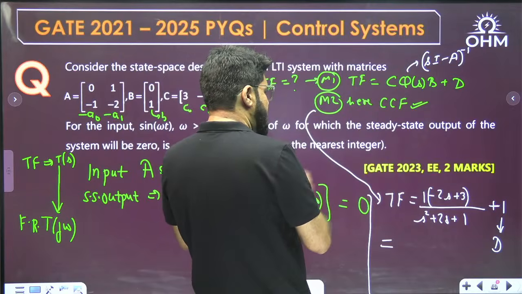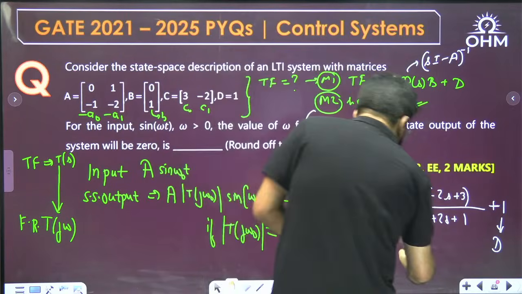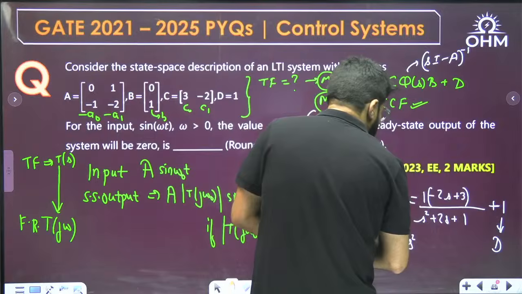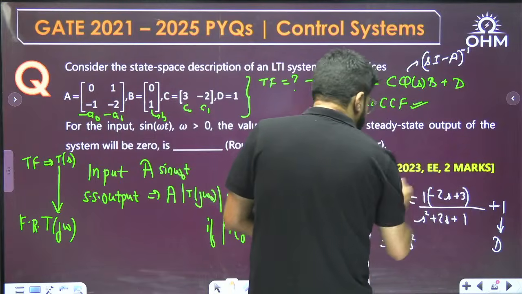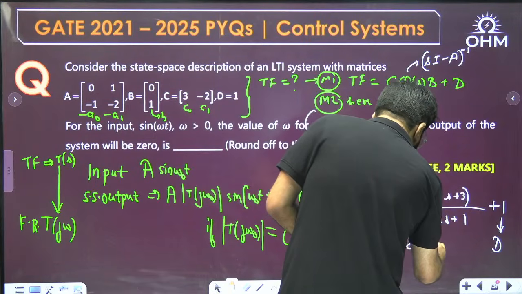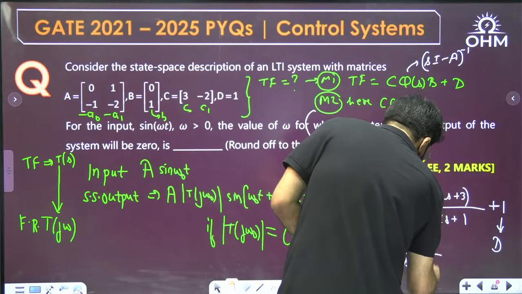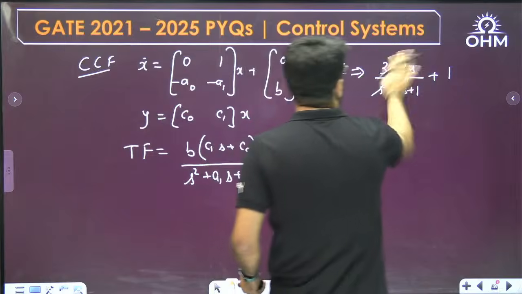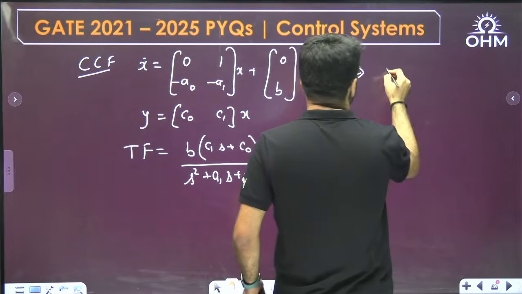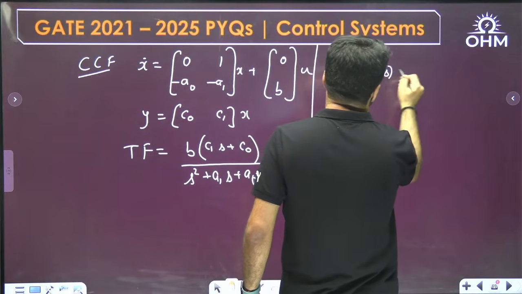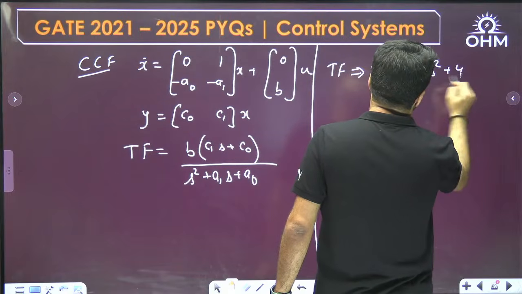How much am I getting? I am getting S square plus 2S, so S square plus 2S minus 2S cancel, plus 1 and plus 3. S square plus 4 actually, upon a denominator that can be written as S plus 1 whole square, correct? So I have simplified the transfer function, and my transfer function is, let's say, T(S) is S square plus 4 upon S plus 1 whole square.